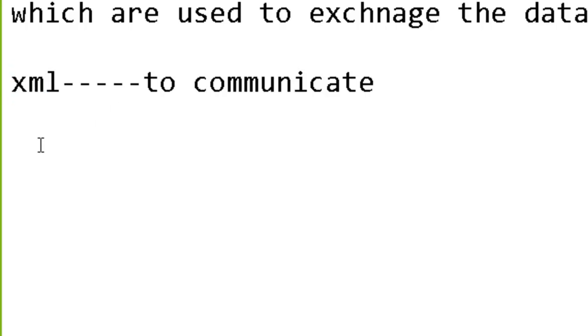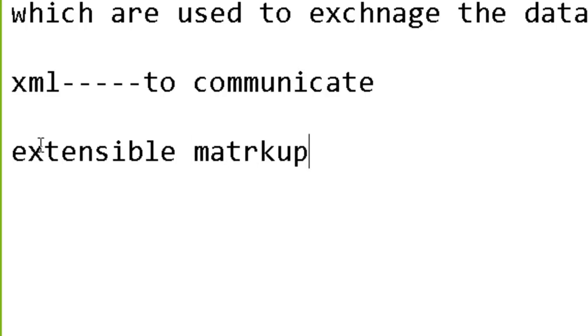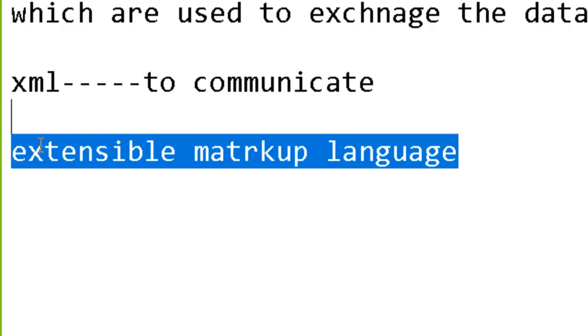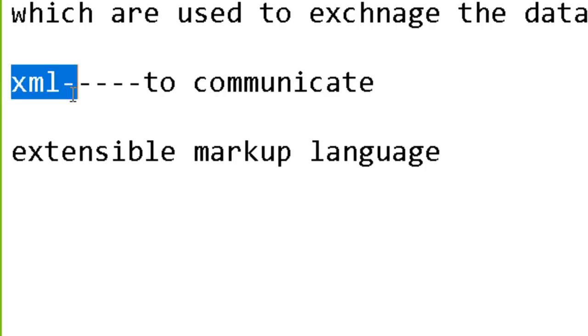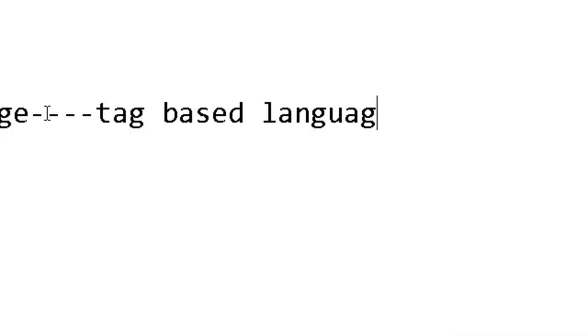What is XML? It's extensible markup language. It's a tag based language. Why this language only? Why XML only? Why can't we work on Java or .NET? The thing is, it's a very easy language which all the browsers understand. So this is extensible markup language, and it's a tag based language.